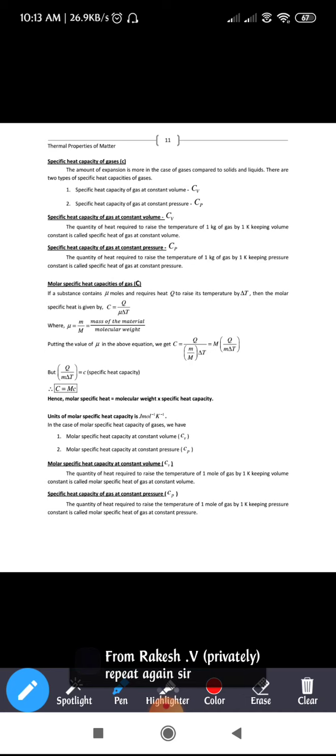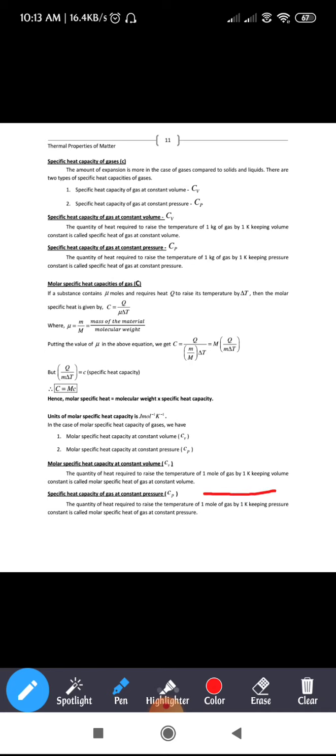The conclusion of that equation is that molar specific heat is equal to molecular weight into specific heat capacity. The SI unit of molar specific heat is joule per mole per Kelvin. And again in this case, we have two cases: molar specific heat capacity at constant volume and molar specific heat capacity at constant pressure.